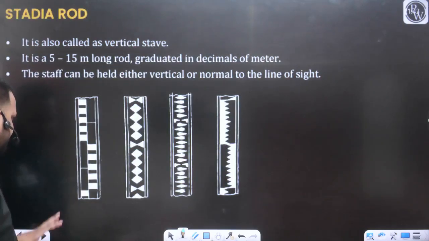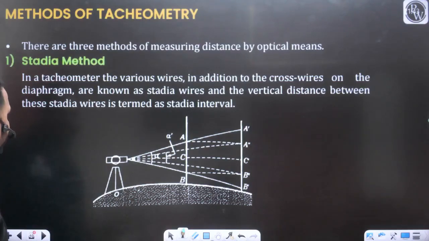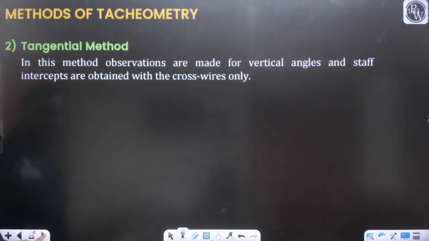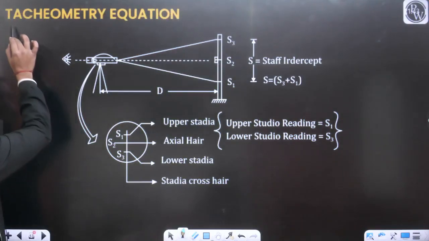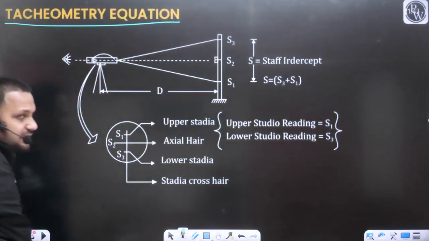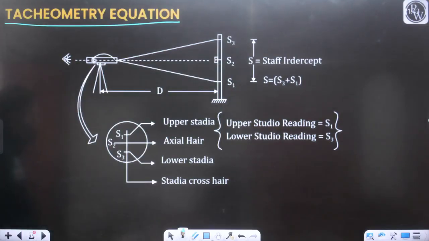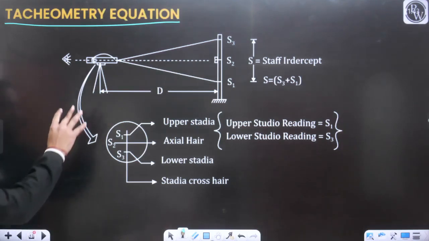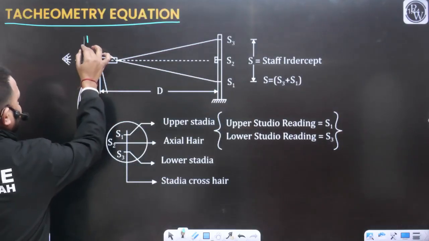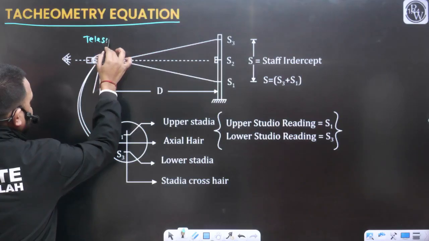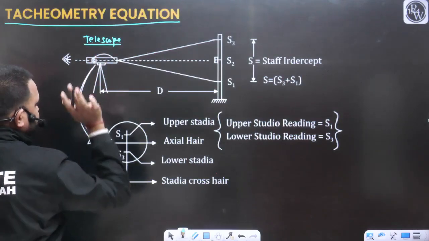Let's move to the main discussion. Let's talk about the theory of tacheometry. This is the important discussion. Let's see. In actual, this is the tacheometer, but we are only considering the main part of the tacheometer, and that is the telescope.